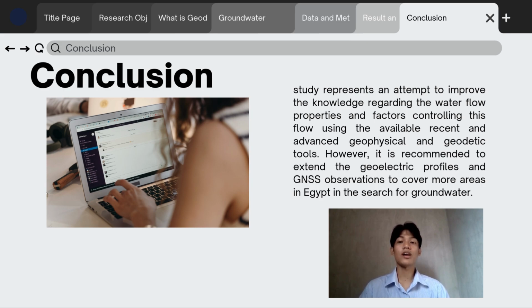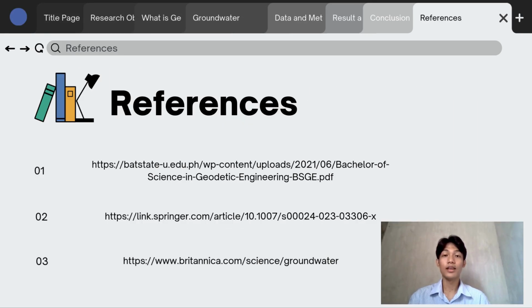The study was conducted to know the underground water and deformation control using integrated geophysical and geodetic methods. In conclusion, it is essential to apply these techniques not only in monitoring of groundwaters, but in different aspects as well. With the use of this application or methods, the accuracy of the data will increase and the advancement of technology will be utilized as well. Lastly, these are the references that I used in presenting this study.